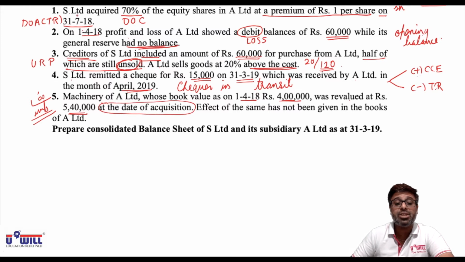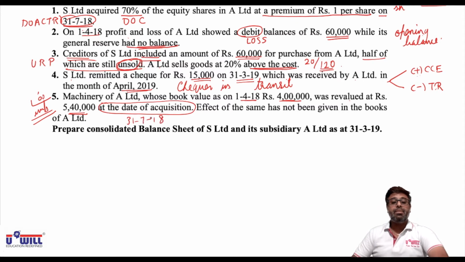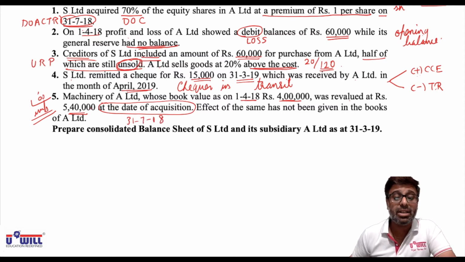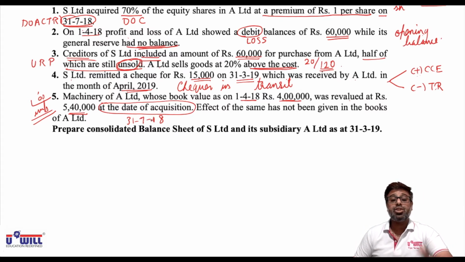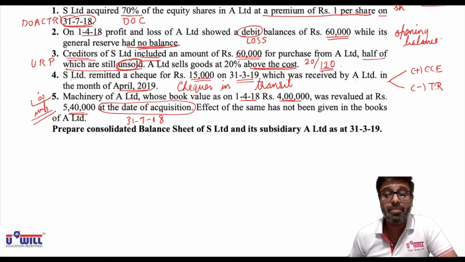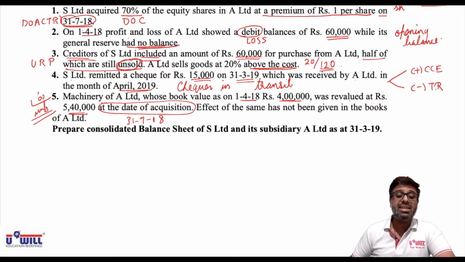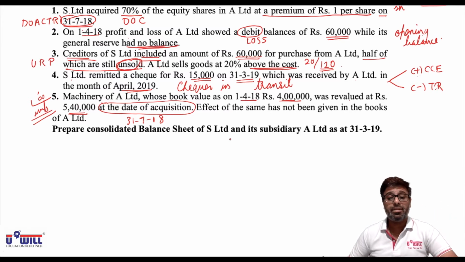At the date of acquisition means, what is the date of acquisition in adjustment 1? 31/7/18. So the machinery is revalued at 5,40,000, but on which date? 31/7/18. So if I ask you what is the revaluation, profit or upward, then you'll say against 4 lakhs it is revalued at 5,40,000. So there is a profit of 1,40,000, right or not?